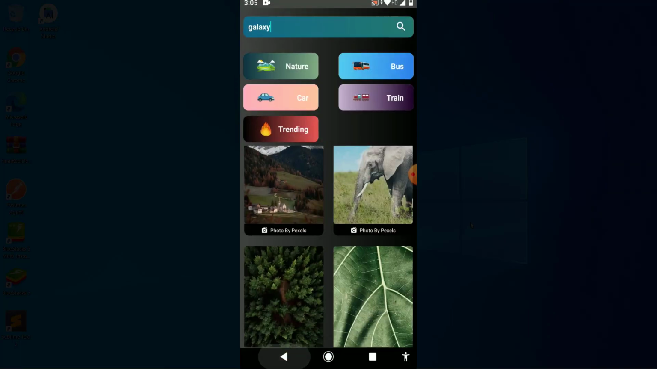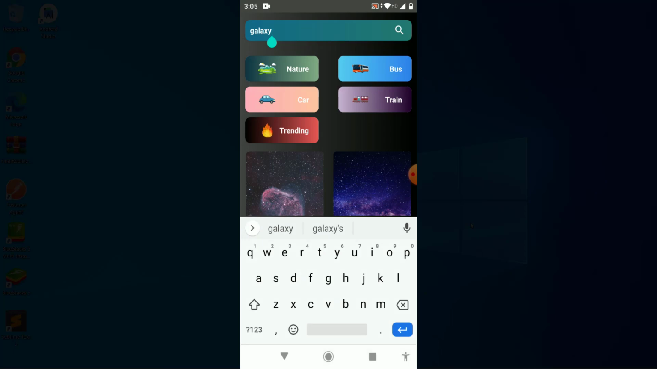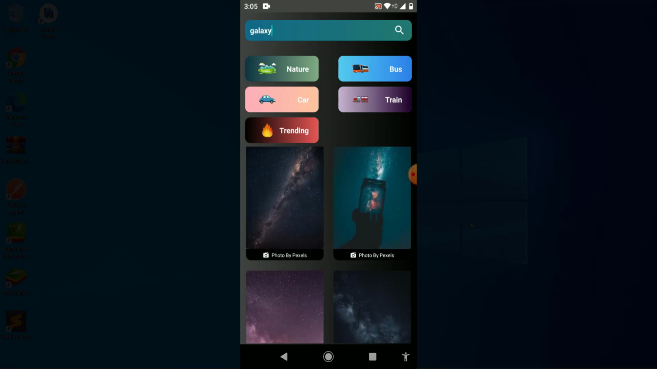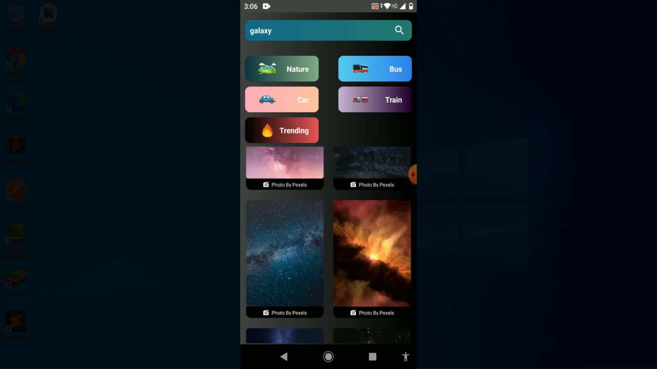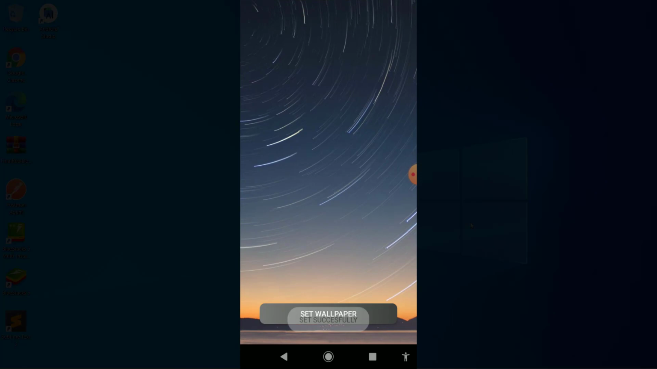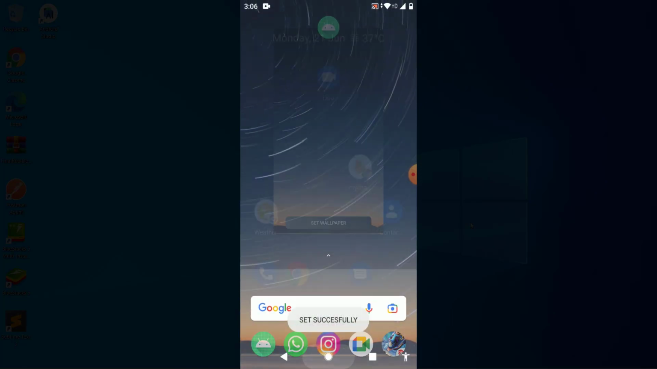Now let's set one more wallpaper. Let us suppose I now want to set a wallpaper of galaxy. So I search galaxy, and let us suppose which wallpaper is fine. I think this one is perfect. So I click on set wallpaper, and you can see the wallpaper is set successfully, and it looks very amazing.